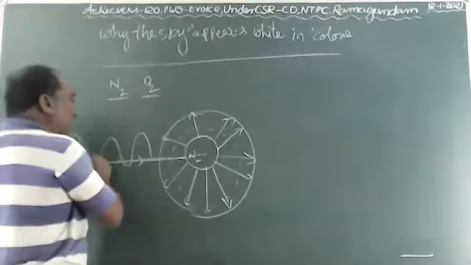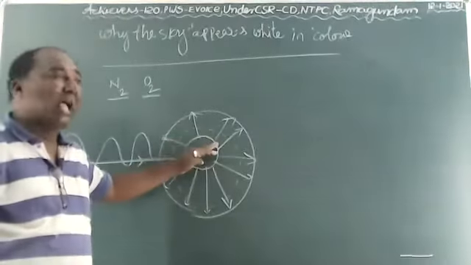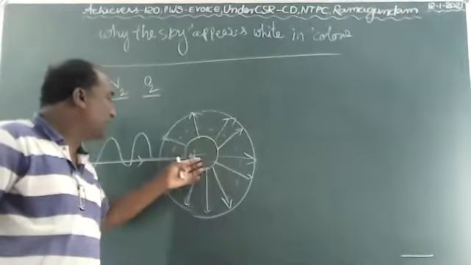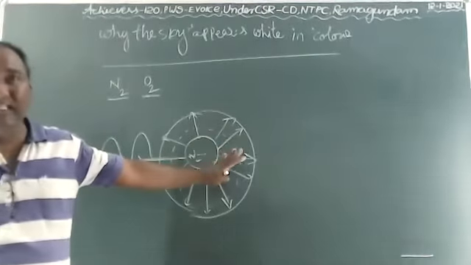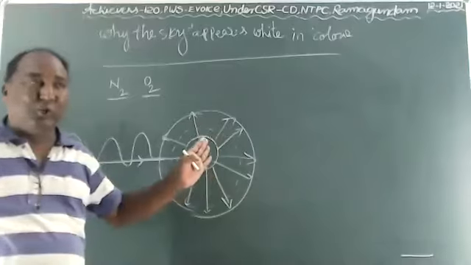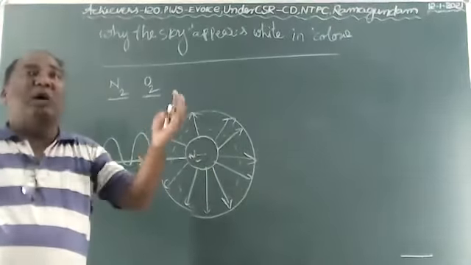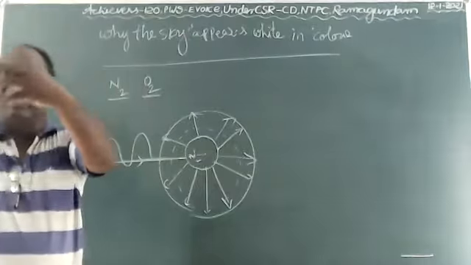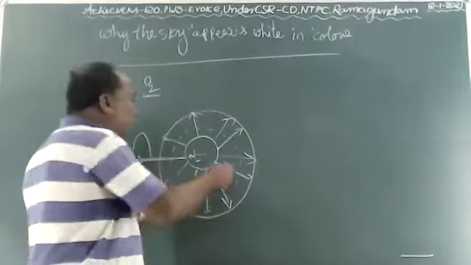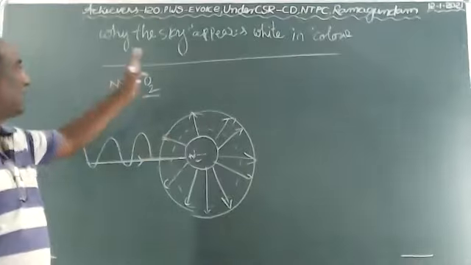So here, after the scattering of blue light, the water molecules act as scattering centers, and when the light passes through the water molecule, all the colors get scattered and spread in all directions, and then all the colors are mixed together. It appears white in color. This is the main reason why the sky appears white.